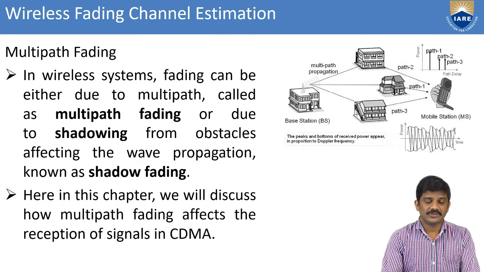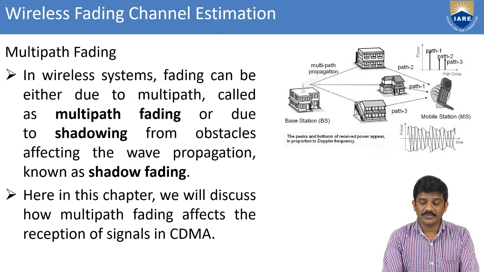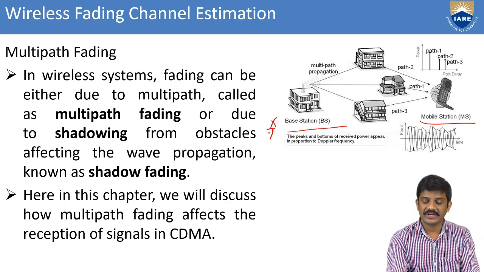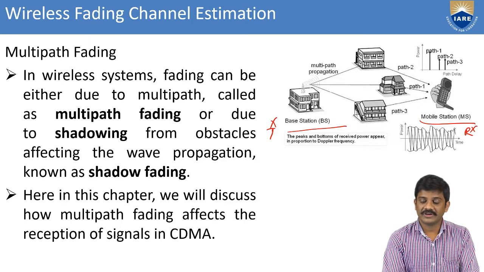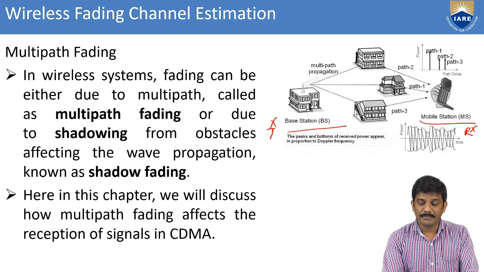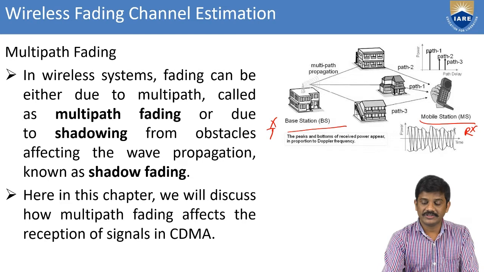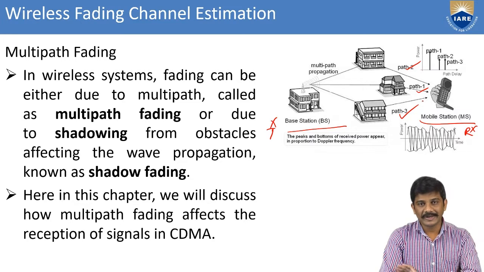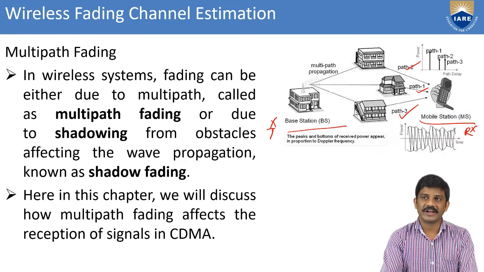Coming to multipath fading, you can observe here we consider the base station. This one is a base station, this is a transmitter, and this is a receiver, because here I have taken the mobile station as the receiver. In between we have multipath propagation. Here this is path 1 directly, this is path 2, this is path 3. So we have multipath from the transmitter to the receiver.